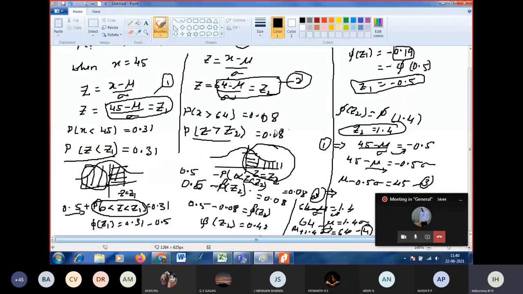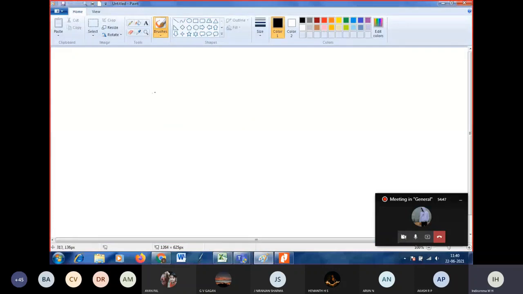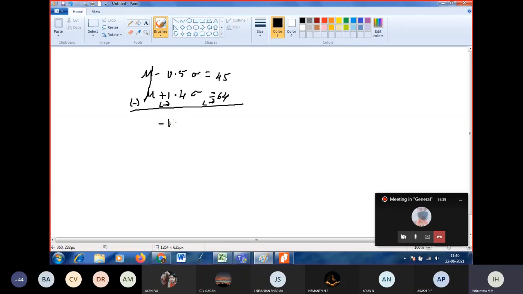Now consider equations 3 and 4 and solve those two. What is equation 3? Mu minus 0.5 into sigma is equal to 45. Next, mu plus 1.4 into sigma is equal to 64. Correct? Solve these two by subtracting. Minus, minus cancelled. What is minus 0.5 minus 1.4? Minus 1.9 sigma is equal to 45 minus 64.